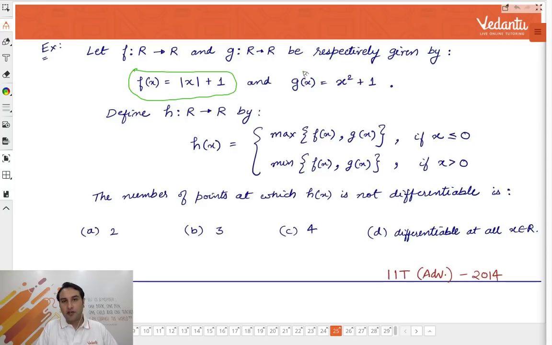This problem came in IIT Advanced 2014. You will see how advanced problems are very, very simple. This problem again is of half a minute, not more than that, and it is an IIT JEE Advanced problem. Do it.